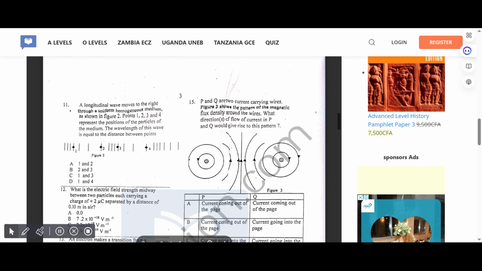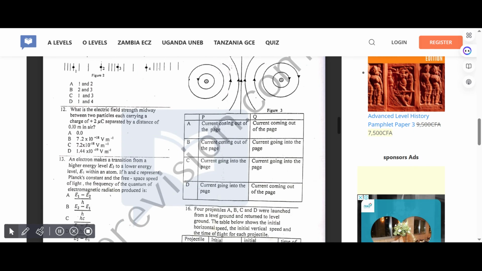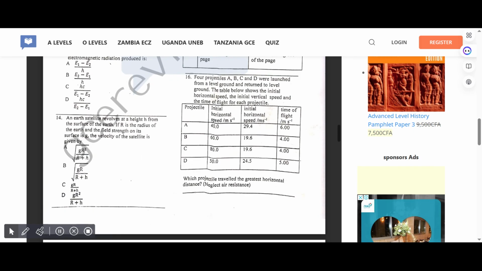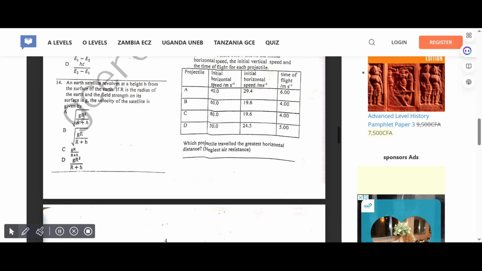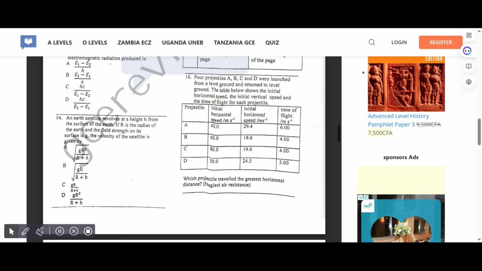P and Q are two current carrying wires. Figure 3 shows the pattern of the magnetic flux density around the wires. What direction of flow of current in P and Q will give rise to this pattern? Correct answer for 15 is B. Four projectiles A, B, C, and D were launched from level ground and returned to level ground. The table below shows the initial horizontal speed, the initial vertical speed, and the time of flight for each projectile. Which projectile traveled the greatest horizontal distance? Neglect air resistance. Correct answer for 16 is C.